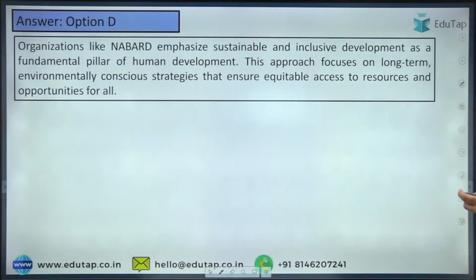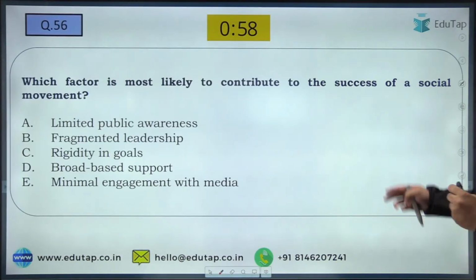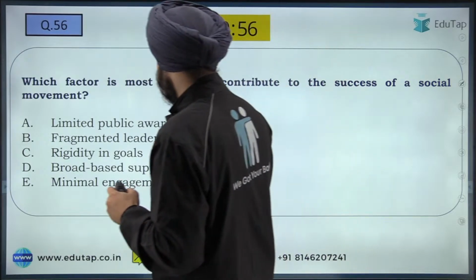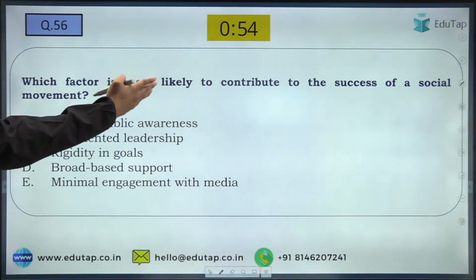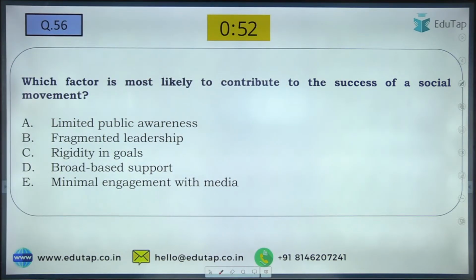Fine. So question number 56. Which factor is most likely to contribute to the success of a social movement? Answer this question. Which factor is most likely to contribute to the success of a social movement?